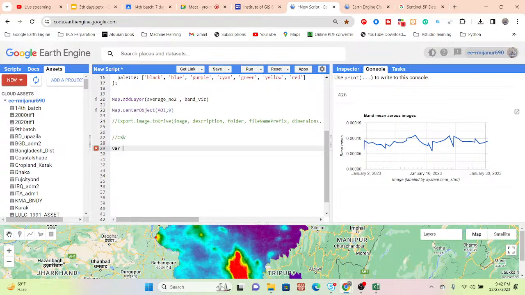For that, just take a variable. Suppose I put the variable name as CSV and create a function and put the element name, suppose img, and I want to make a dictionary. In this time I need to create two columns. One column represents the value, another column represents the date. I take a variable, suppose value. Mainly it stores the value, and this value is calculated from this image. So I simply copy the element name image and paste here. And when you want to calculate the value, what function do you need to use? We simply use the reduceRegion function.